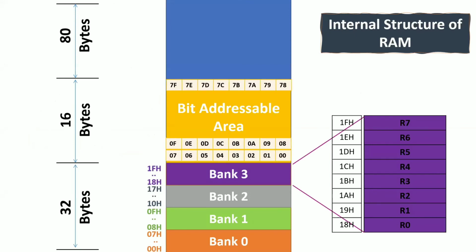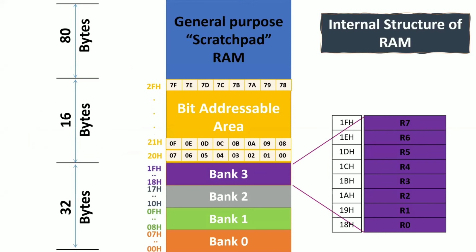We have a total of 128 bits. Each of the 128 bits has an address, from 00 up to 7F. And if you want to access that total of 128 bits, that is 16 bytes, 8 bits at a time, we have the addresses 20H, 21H up to 2FH. The next part of memory, the remaining bytes, is called general purpose RAM, also known as scratch pad RAM.